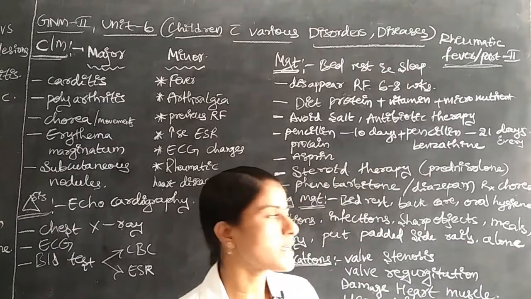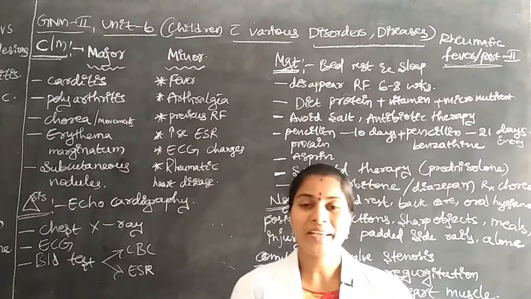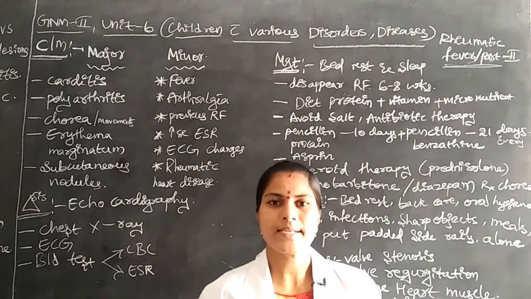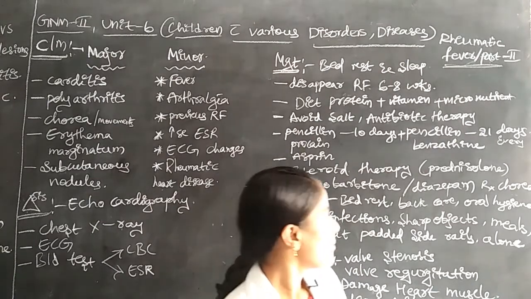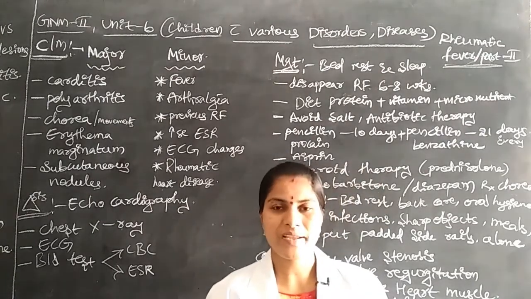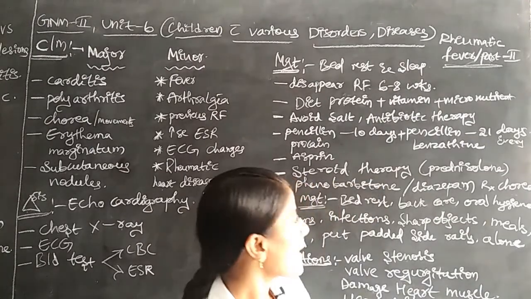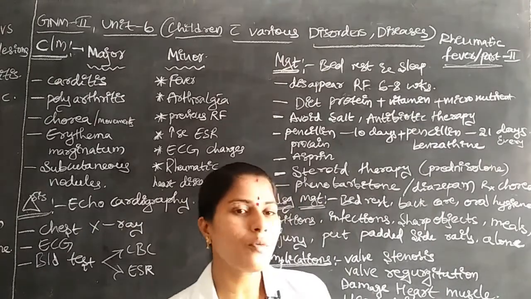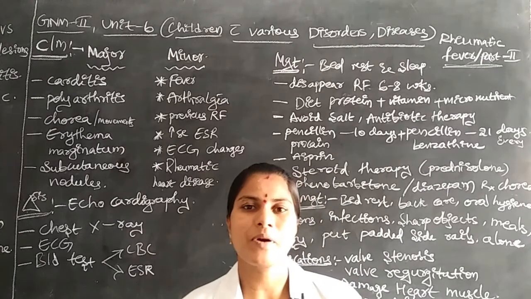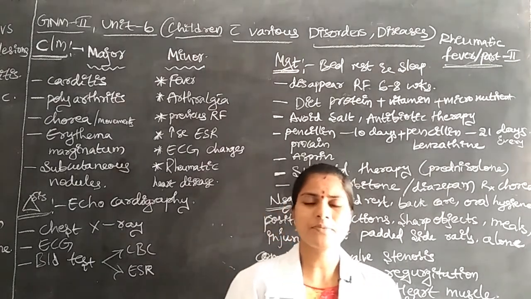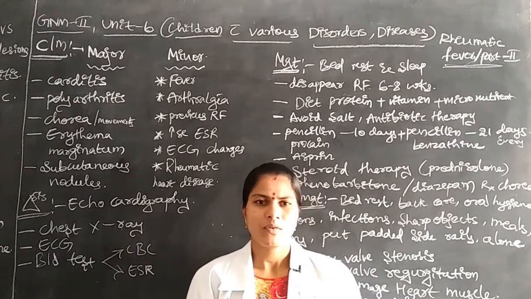Another medication is steroid therapy, one of the medications for curing children's rheumatic fever. In steroid therapy, for example, prednisolone is the major drug for rheumatic fever in children. Next is phenobarbital or diazepam. Why do we administer diazepam or phenobarbital? One symptom is there: the children suffer with chorea. What is chorea?